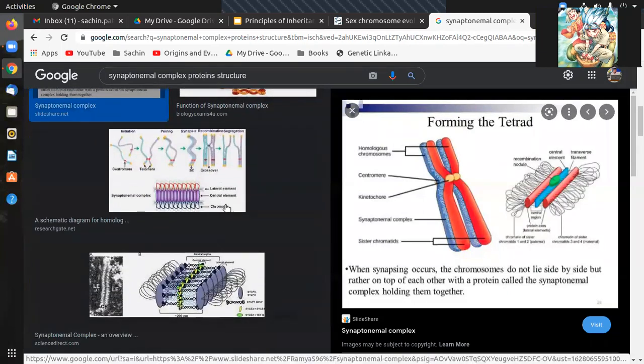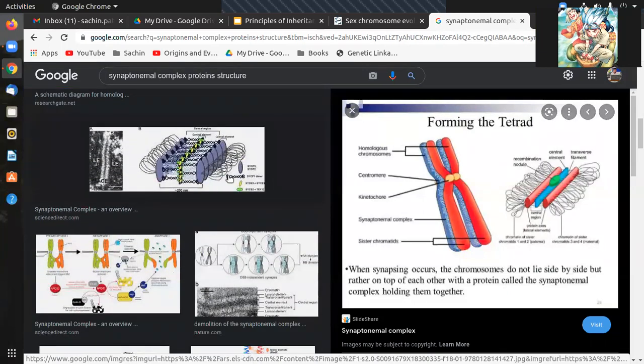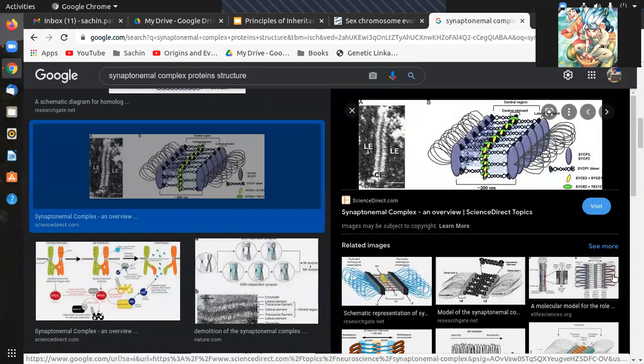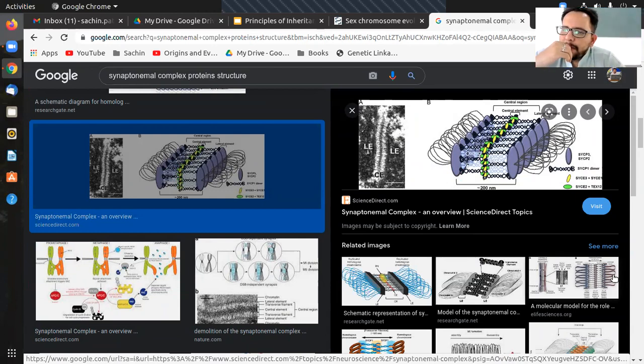So when this is going on, if the synaptonemal complex is able to reach that place, then the crossing over happens. And if it doesn't reach that place, then the crossing over doesn't happen. What do you mean doesn't reach that place? So you said that it's brought in during meiosis.